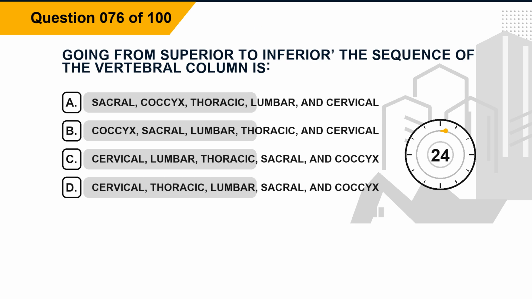Question 76. Going from superior to inferior, the sequence of the vertebral column is: Option A, sacral, coccyx, thoracic, lumbar, and cervical.